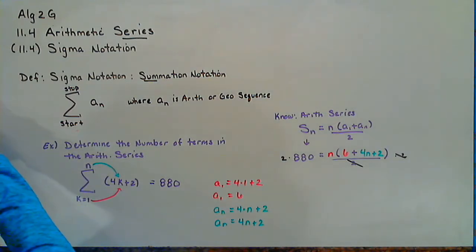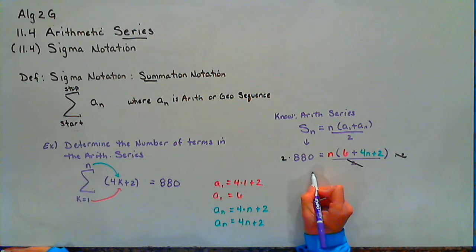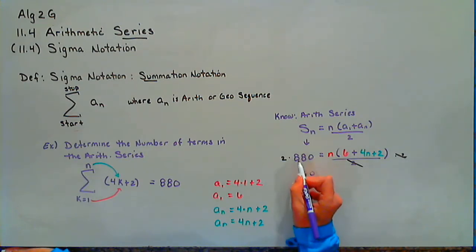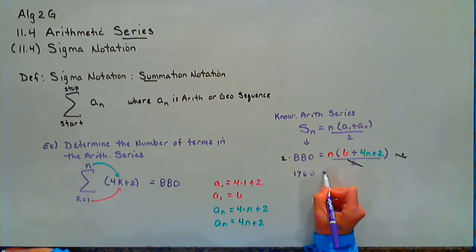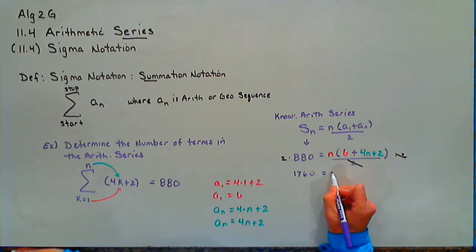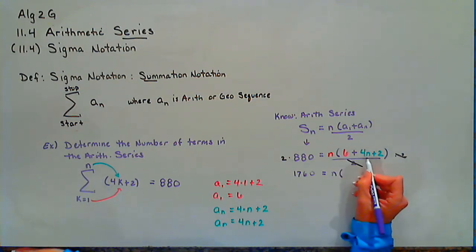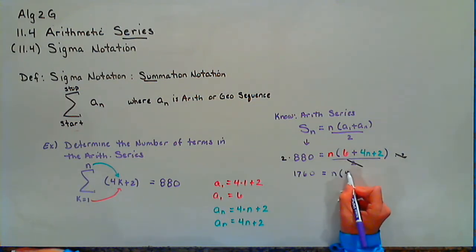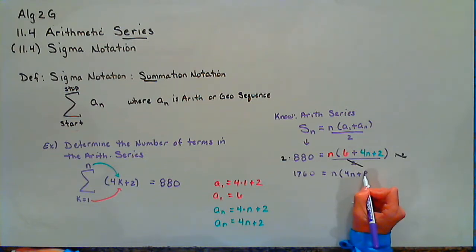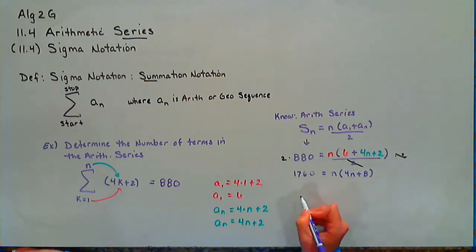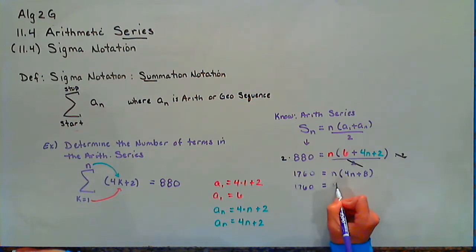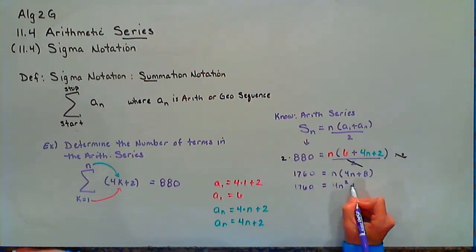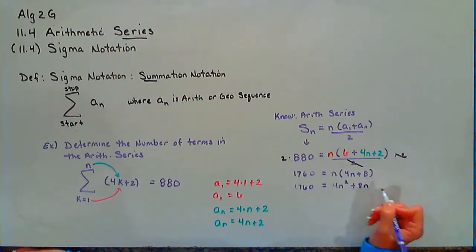So 880 multiplied by 2 gives us 1760. 1,760 is now n times 4n plus 8. Distribute the n. I get a quadratic, 4n squared plus 8n.